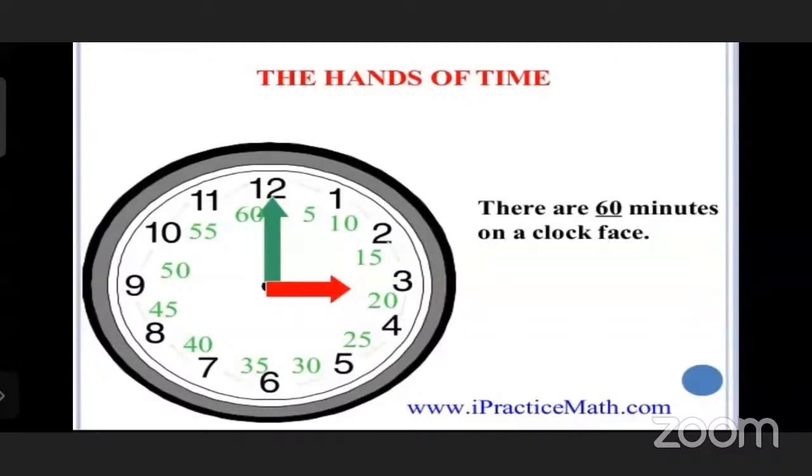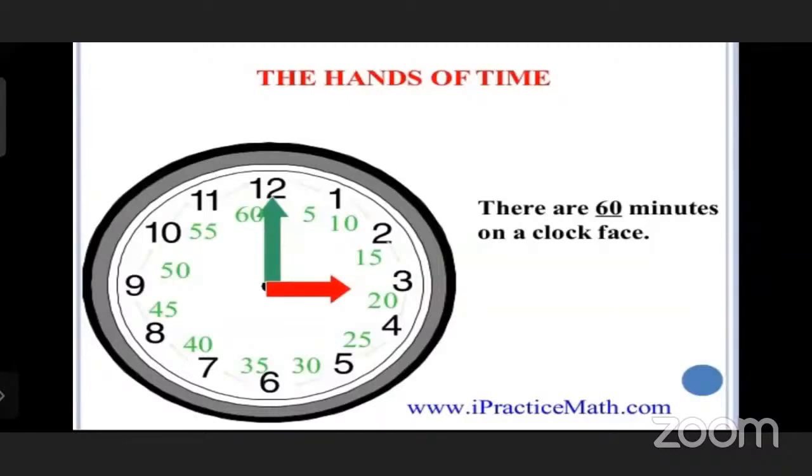55, 60. These are the seconds. When the second hand completes one round, it will be 1 minute. And when the minute hand completes one round, then it will be 1 hour.